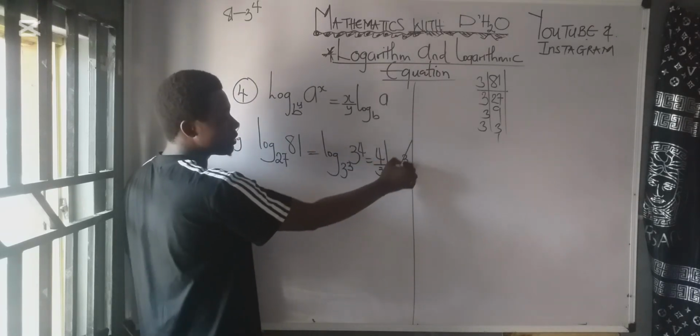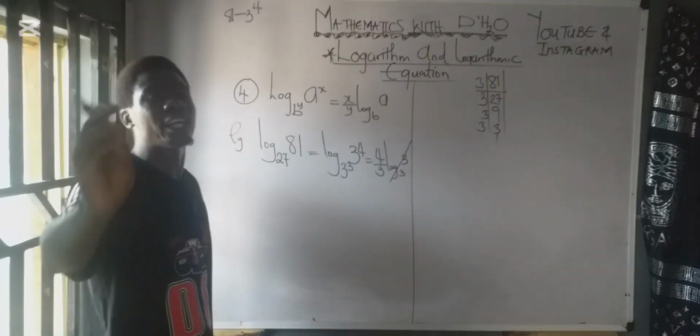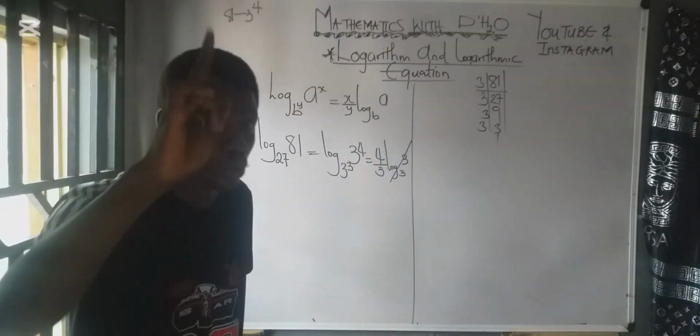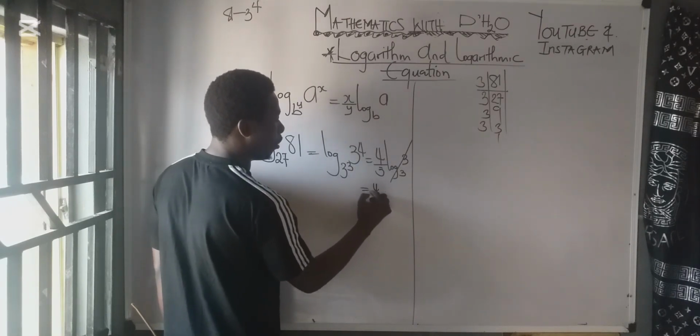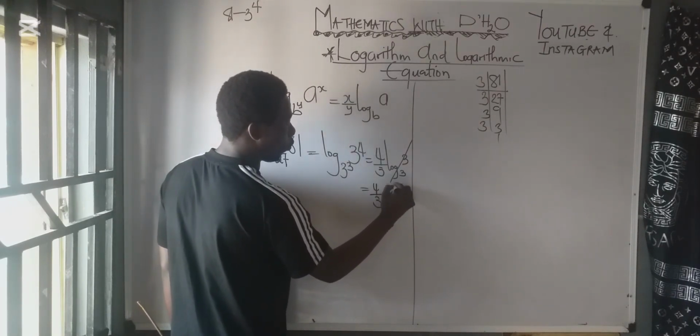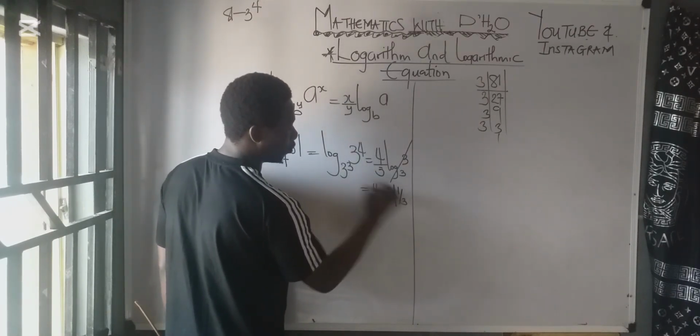So this log 3 base 3 now will cancel out because the logarithm of a number to the same base equals 1. So what will now be remaining? 4 over 3, or 1 whole number 1 over 3.